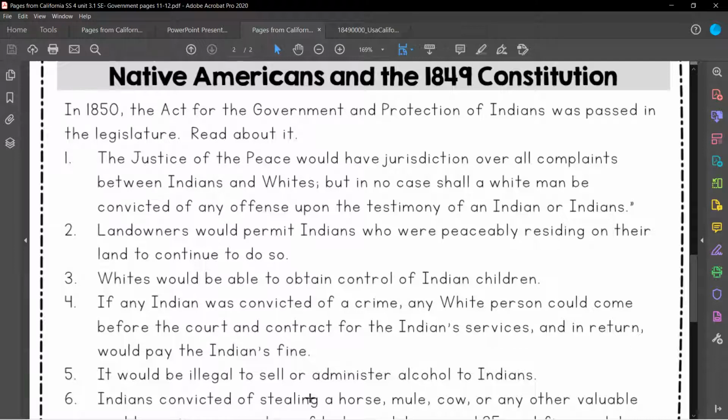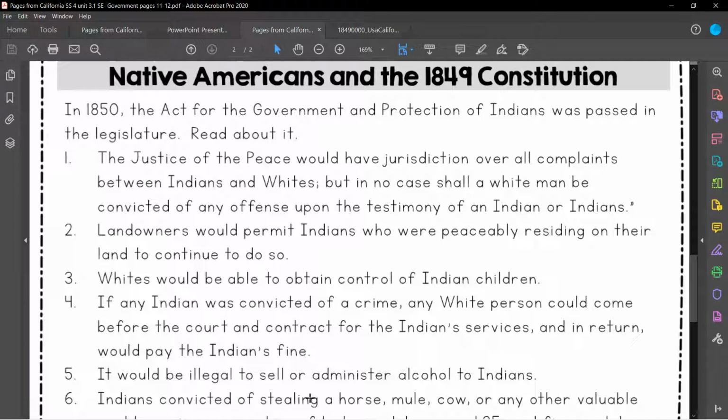But in no case shall a white man be convicted of any offense upon the testimony of an Indian or Indians. What does that mean? That means under no circumstances is a white person going to get in trouble because of something that a Native American said they did, which doesn't really protect Native Americans at all.